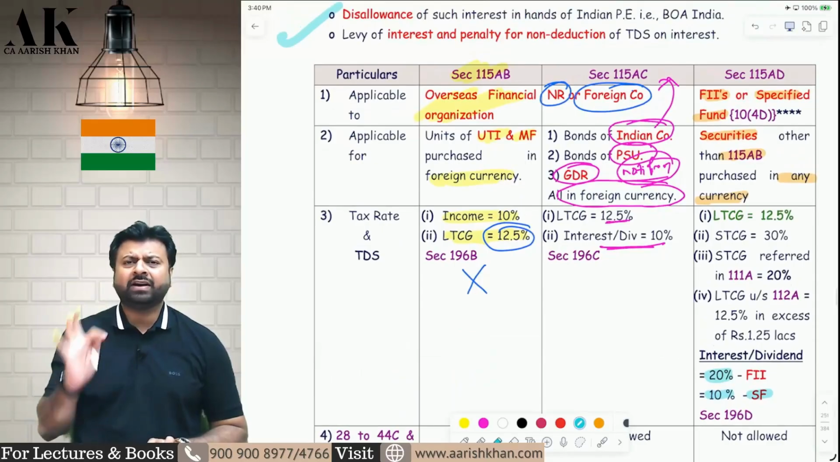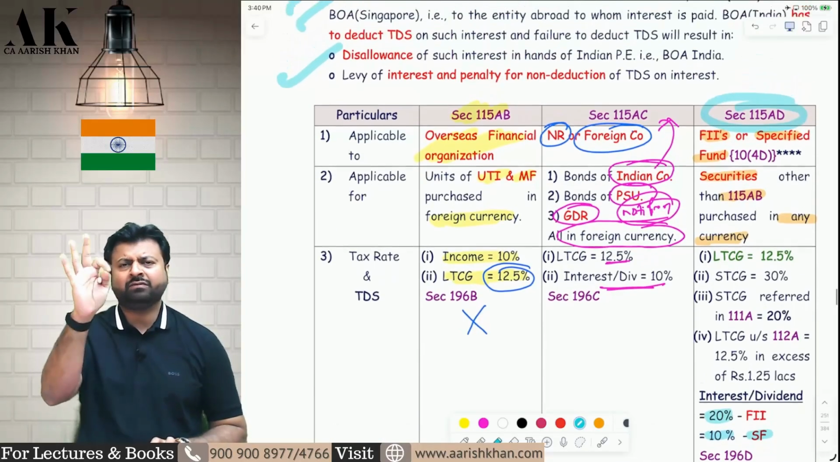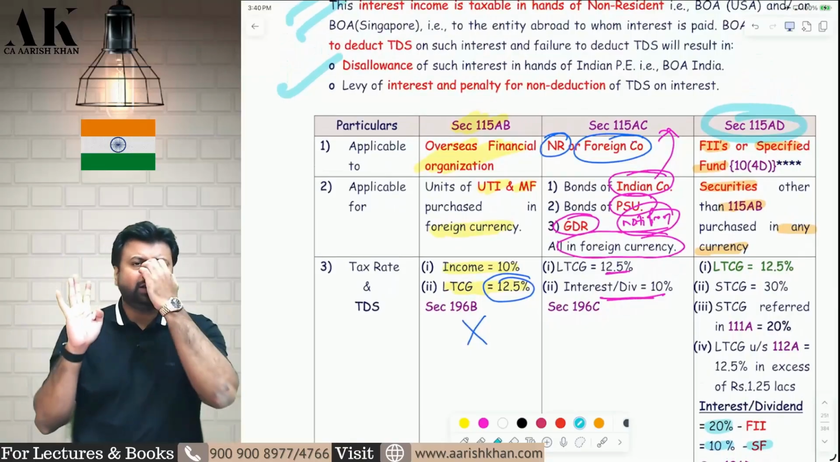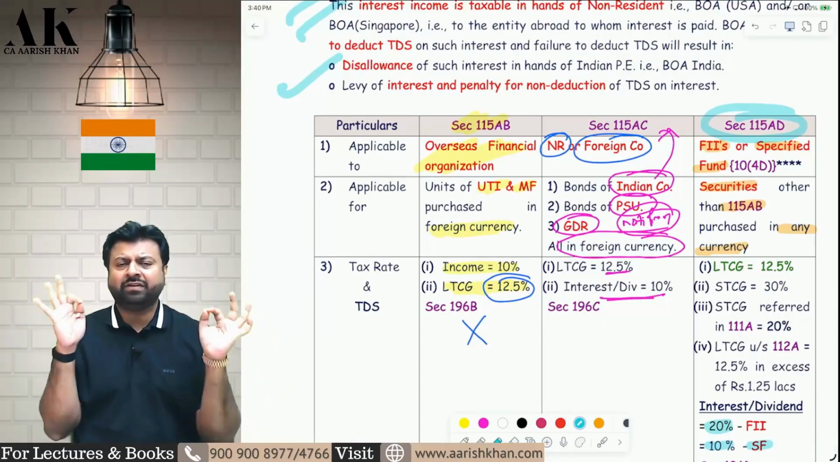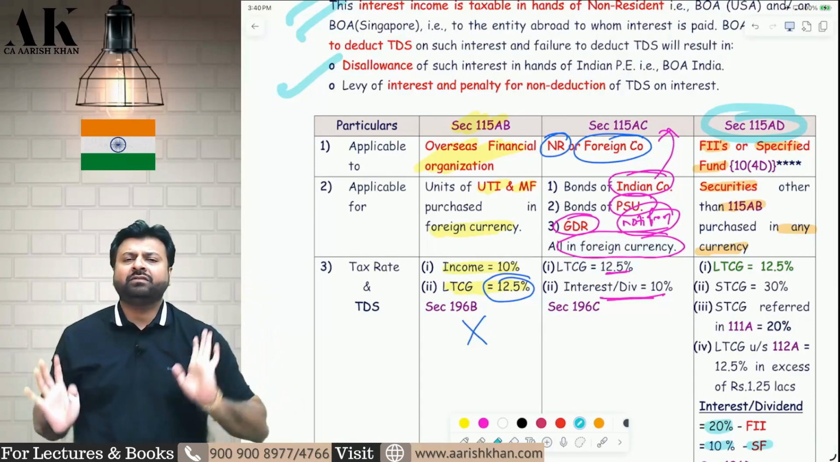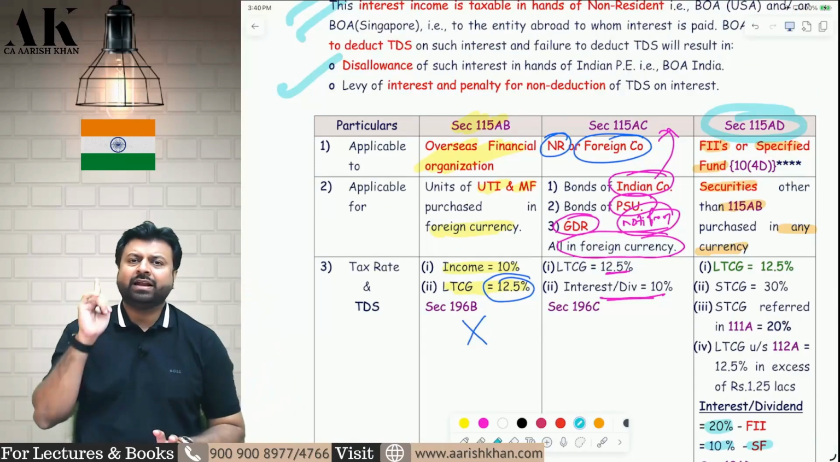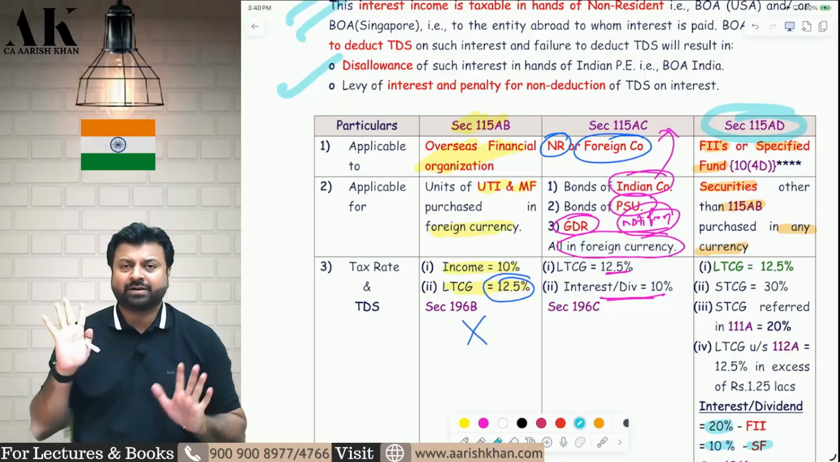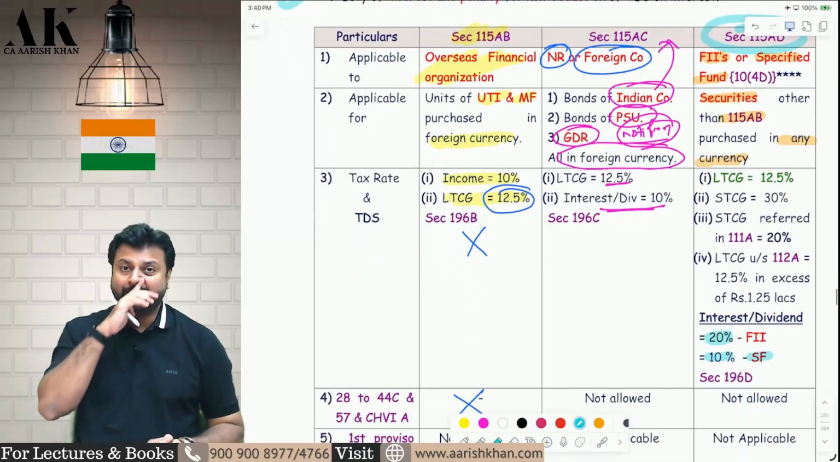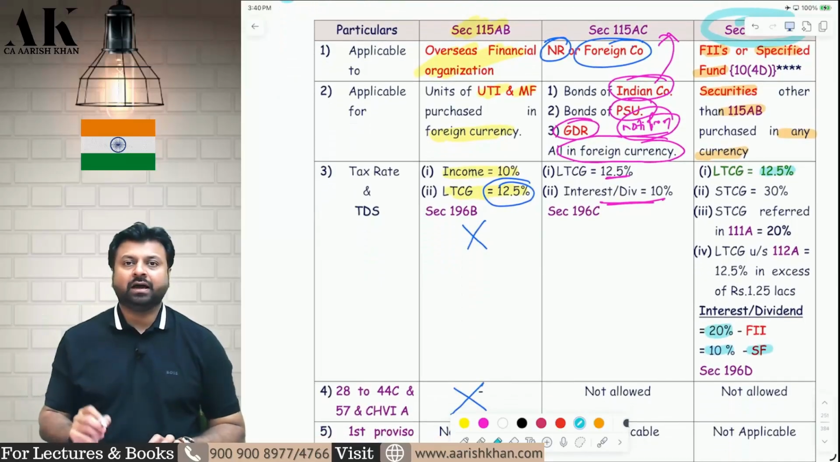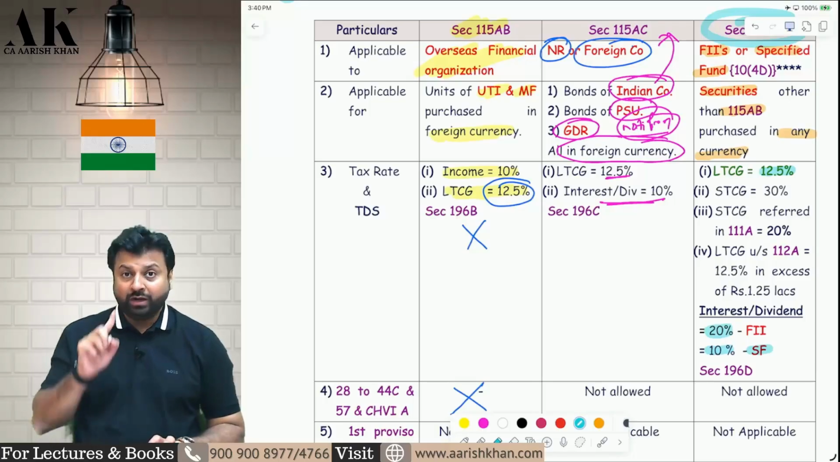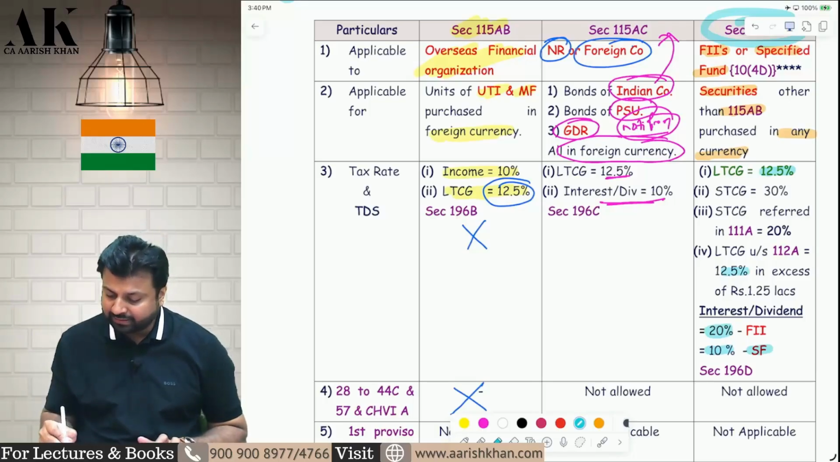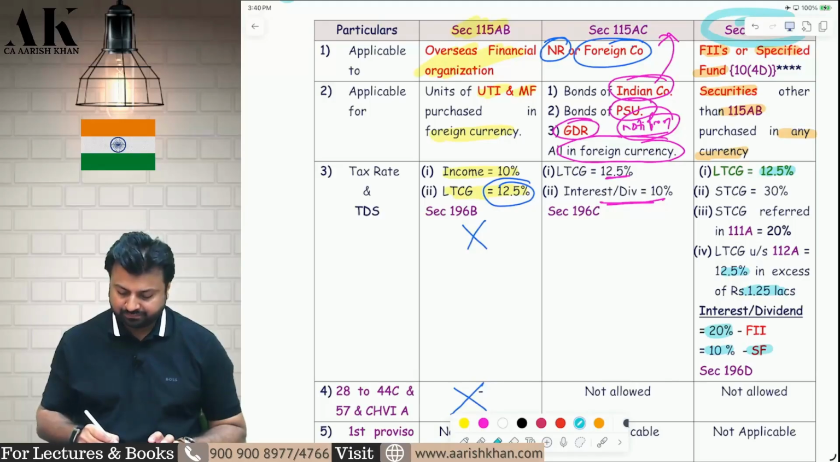Whenever a question on FII comes now, always remember that it is only 115AD. If a specific question comes, compute total income and tax of FII, then you have to follow 115AD only. Interest and dividend will be taxable at 20%. For specified fund, interest and dividend will be taxable at 10%. What about capital gains? Normal LTCG, 12.5%. Earlier it was 10%. Section 112 LTCG, 12.5% subject to 1.25 lakh exemption. Normal STCG, 30% flat.